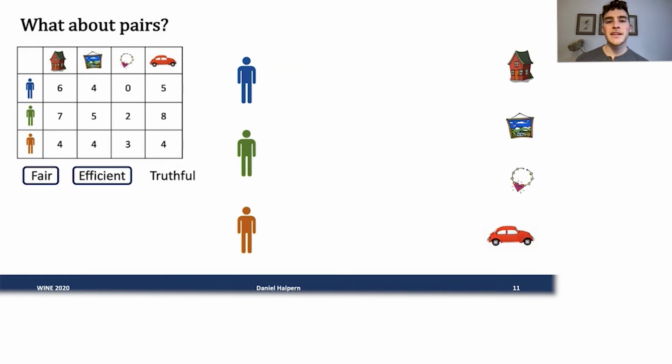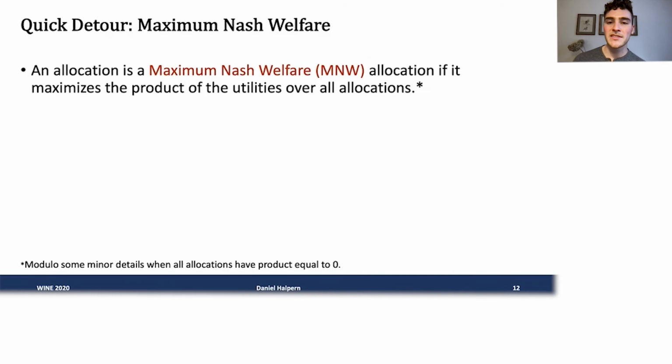How about fairness and efficiency? This is actually a little trickier. It wasn't until just a few years ago that we knew how to do this, and that's what's known as maximum Nash welfare allocations. Let me take a quick detour and talk about what these are. At a high level, a maximum Nash welfare allocation is one that maximizes the product of the utilities over all possible allocations, modulo minor caveats when the product is 0, but that's how it works at a high level.